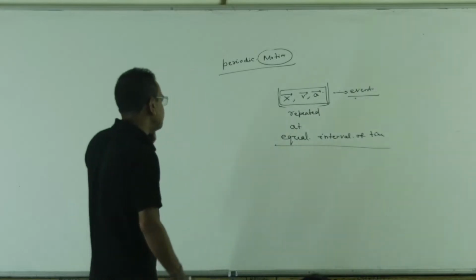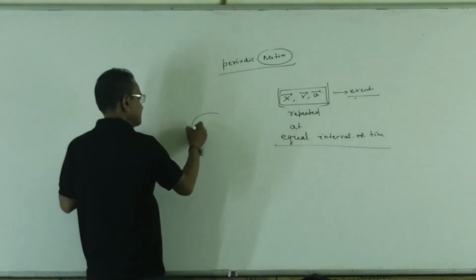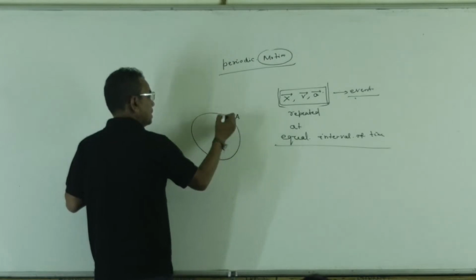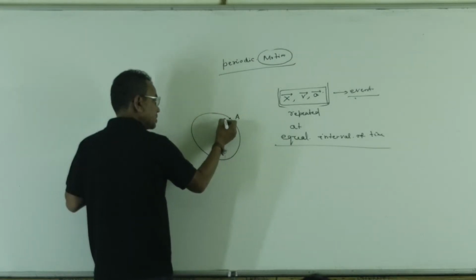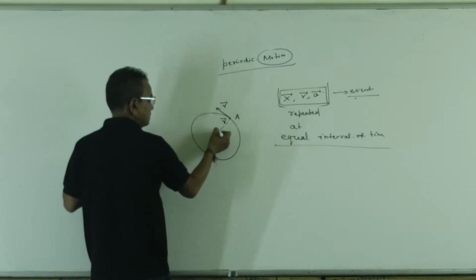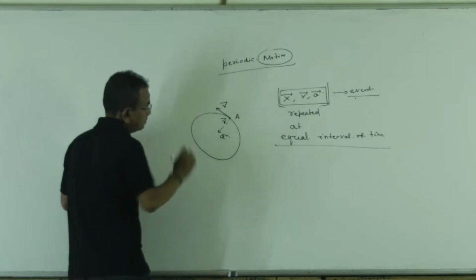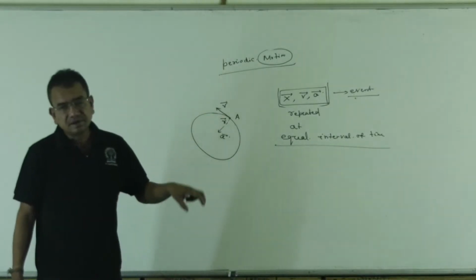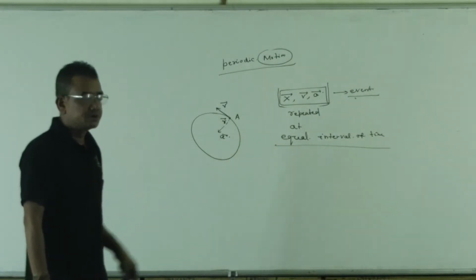Example, uniform circular motion. Particularly at a certain point A, its position vector, velocity vector, and acceleration vector. When particle reaches point A again, that same event, meaning velocity, acceleration, position, will be repeated.